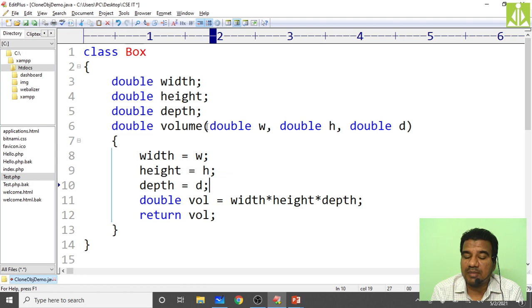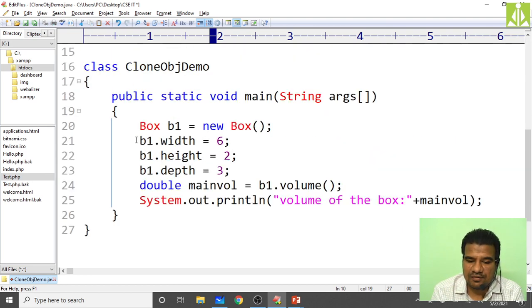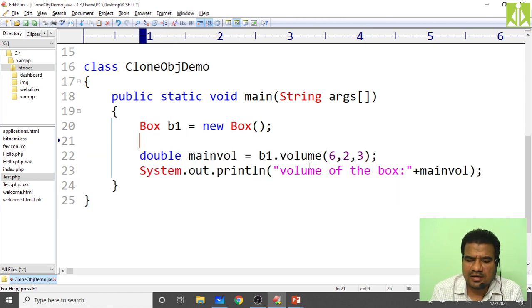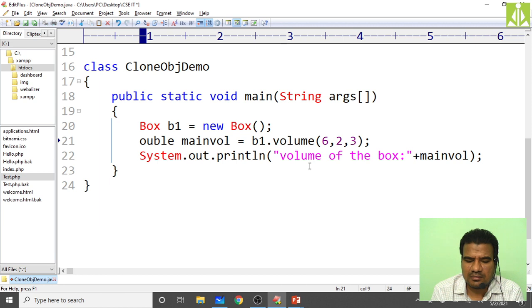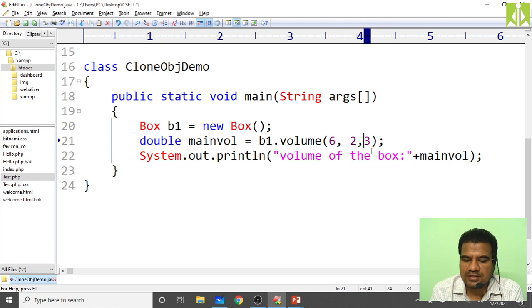So this is a method with parameters. Now over here, instead of initializing like this, I need to pass these values over here. The actual values 6 comma 2 comma 3, like this I need to pass the actual values. I think it will show some error, we will see. Maybe this will be considered as integers or something, we will see.